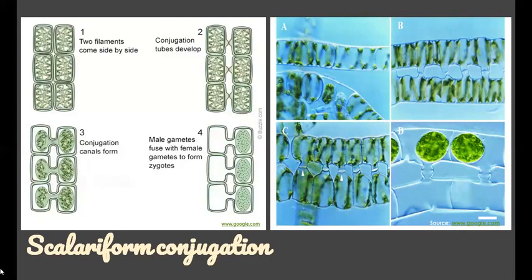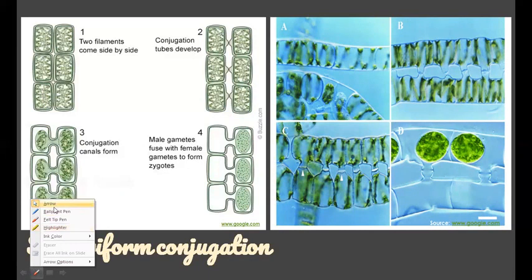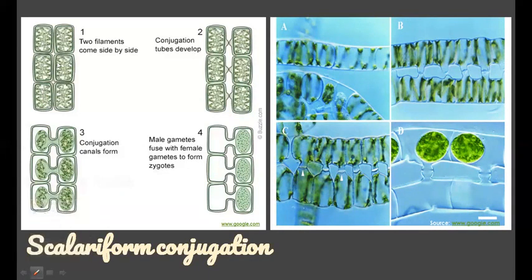Okay. So here in the first figure, two filaments come side by side, and then a small outgrowth is developed from the wall of these two filaments. After that, the conjugation tube or conjugation canal is developed by the dissolution of that papilla-like structure.